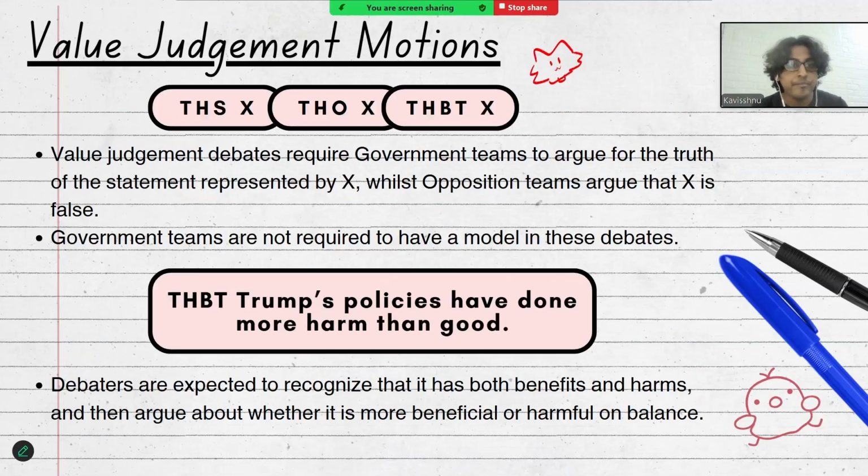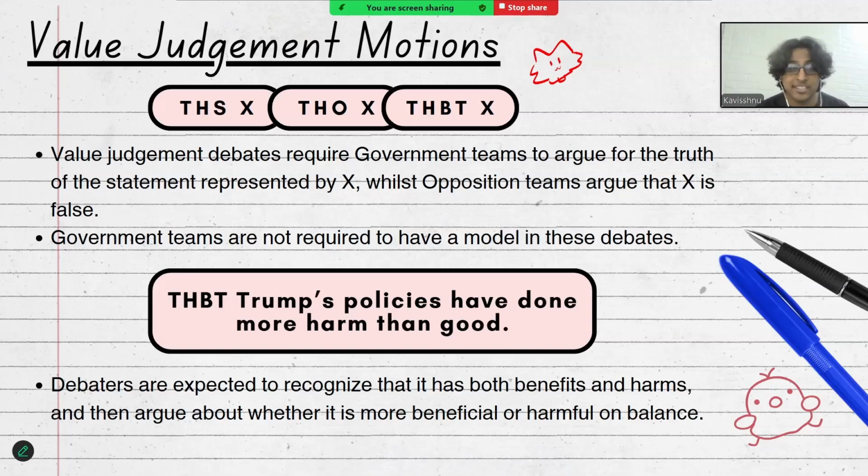The second type of motions we're going to look at are value judgment motions. And these are usually phrased as this house supports X, this house opposes X, or this house believes that X. In value judgment debates, the government teams are required to argue for the truth of the statement represented by X, while the opposition teams have to do the opposite, which is argue that the statement represented by X is false.